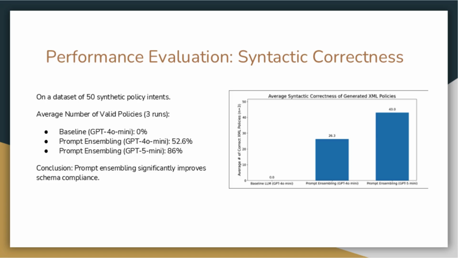For the first evaluation on syntactic correctness, we tested on a dataset of 50 policy intents. Averaged over 3 runs, we found that the single-step baseline LLM did not generate any valid policies. While for the prompt ensembling approach with GPT-4o mini, we had 52.6%. For the prompt ensembling approach with GPT-5 mini, we had a stunning 86%. So this shows that prompt ensembling makes this possible compared to the baseline single-step LLM approach.